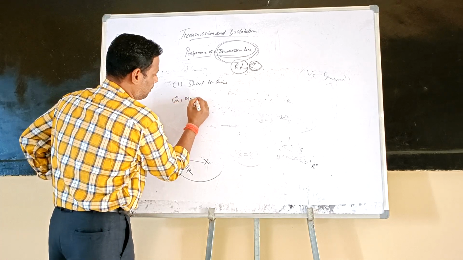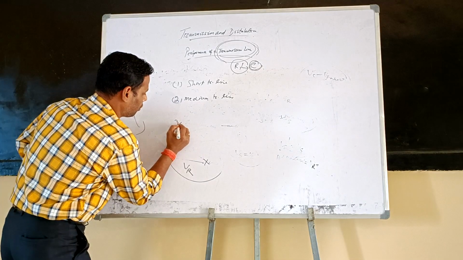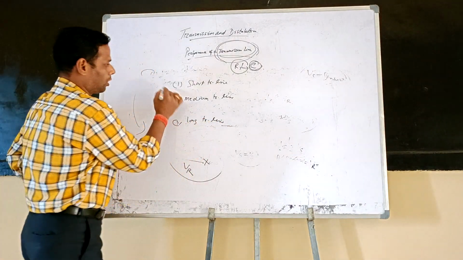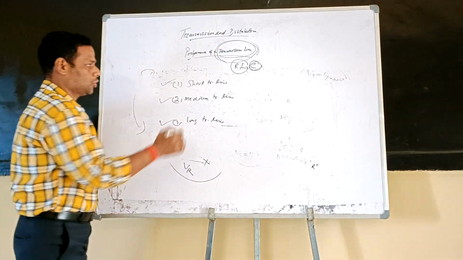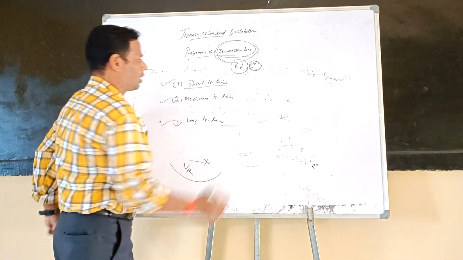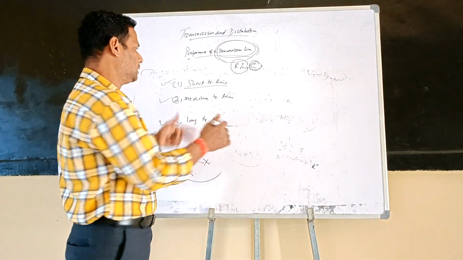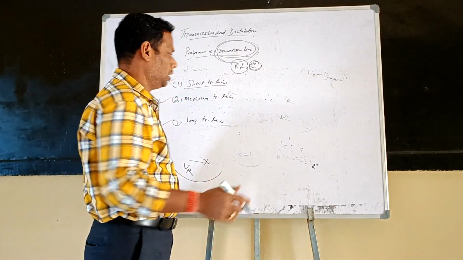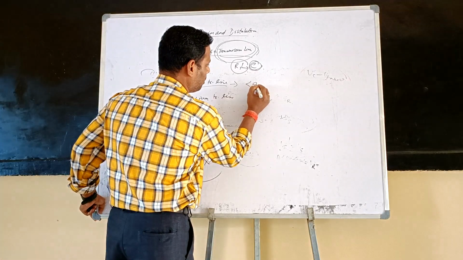Second is the medium transmission line, and third is known as the long transmission line. Short transmission line, medium transmission line, and long transmission line. So when you are considering a short transmission line, which transmission line do we call short? If the length of the overall transmission line is less than 50 km.